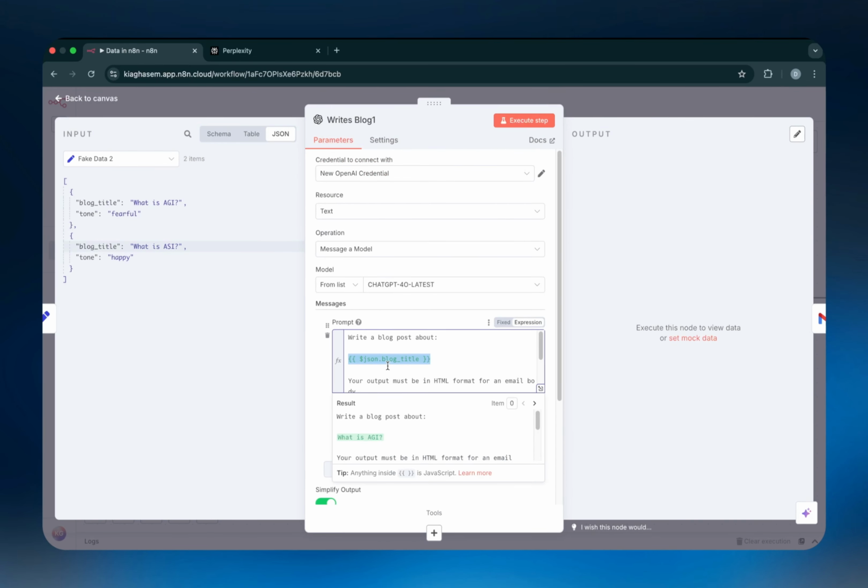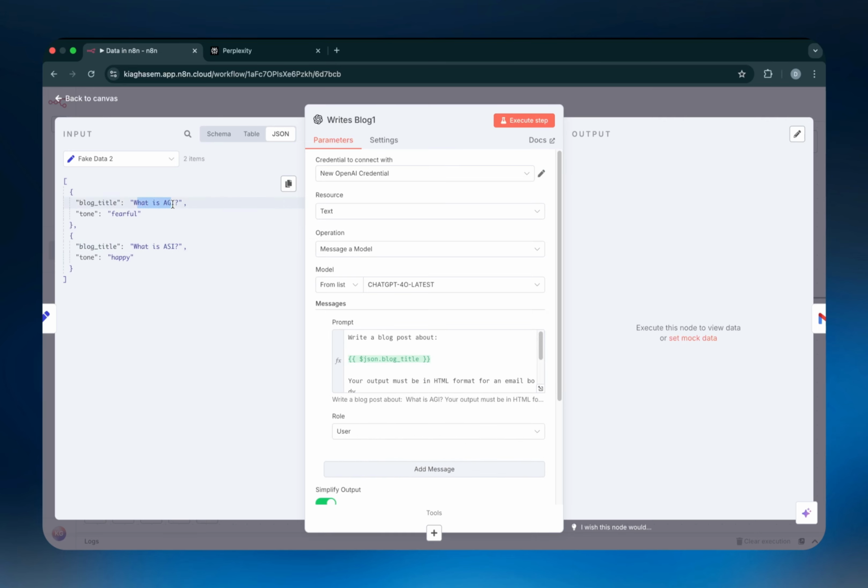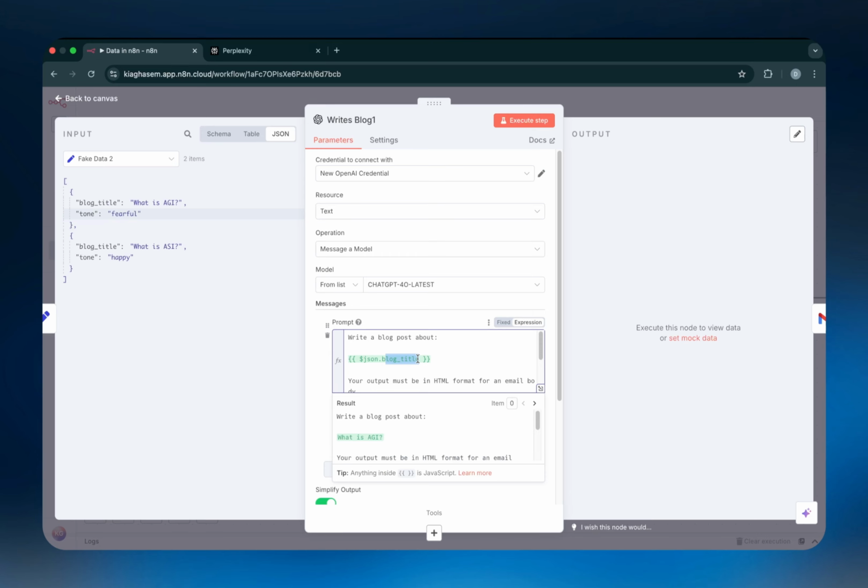So first, it will run with $JSON.blogtitle for the first item, which is what is AGI, and then it will run with $JSON.blogtitle for the second item, which is what is ASI. So I didn't have to say, hey, go to the first item, hey, go to the second item, for it to know which item we're talking about, because this is at the most outer layer of the array, and each of the items are being treated separately. We're just saying, look for this specific key or this specific variable inside the item that you're using at that instance. So in the first instance, it's what is AGI. In the second instance, it's what is ASI.